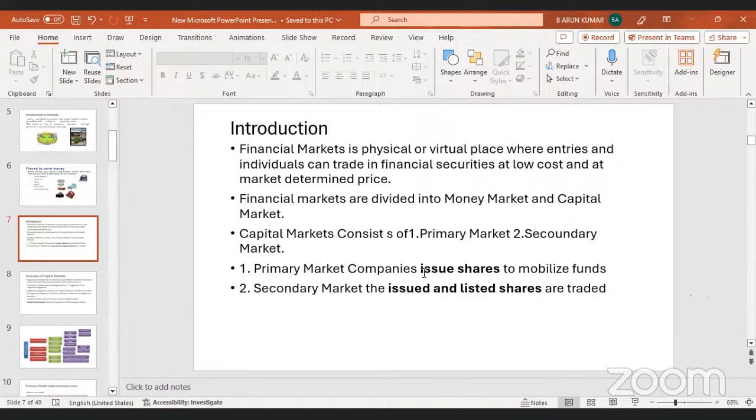They are traded. So what we actually trade in the stock market are already listed shares, and only in the secondary market do they trade. In the primary market, they mobilize funds by issuing new shares, debentures, or preference shares, or by taking loans from banks or other institutions. Through this they collect the money for the establishment of a new organization.